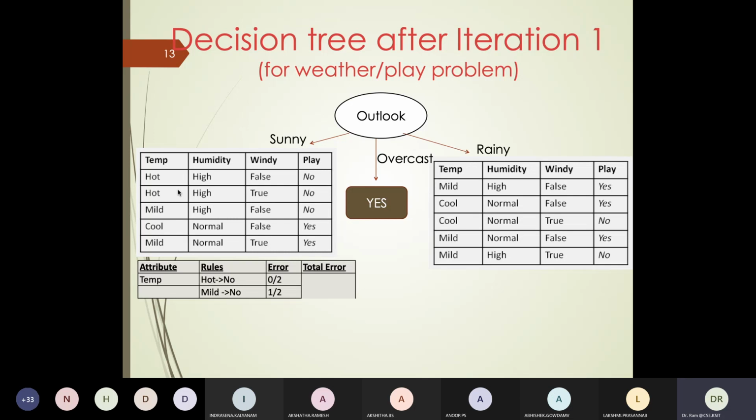It's perfectly fine. Cool, yes. No error, sorry, so 0 by 1. You have to say that cool yes, 0 by 1. So total error 1 by 5. Now repeat this for humidity.